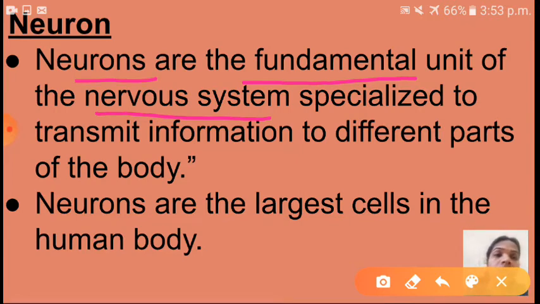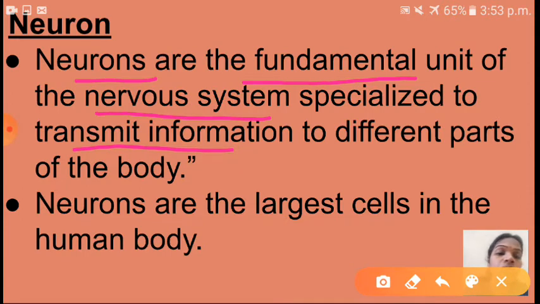Neurons are the fundamental unit of the nervous system, specialized to transmit. What is the function of this neuron children? Yes, transmit information to different parts of the body. With the help of these neurons, information will transmit from one place to another place of our body.